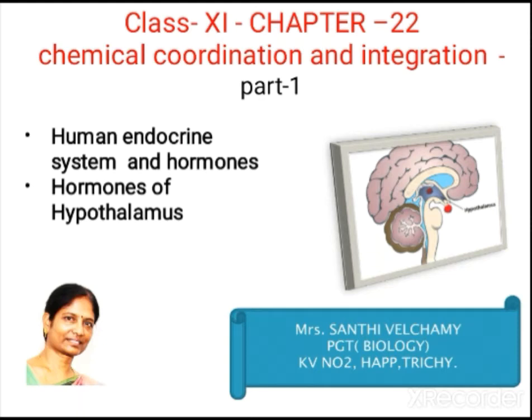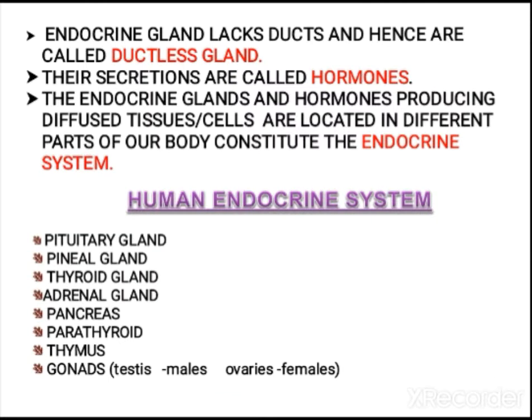So today we are going to study the chapter Chemical Coordination and Integration. The topics to be covered are the human endocrine system and hormones of the hypothalamus. Now let us go inside the chapter.